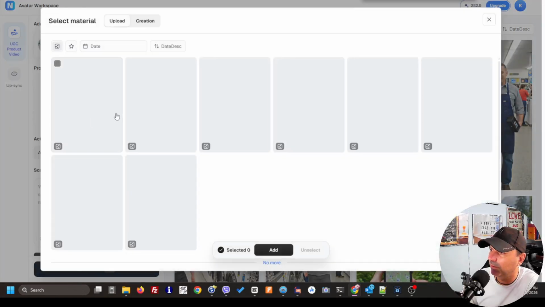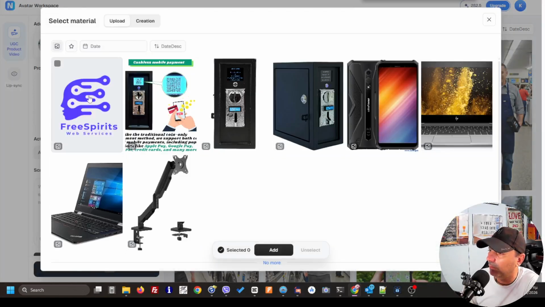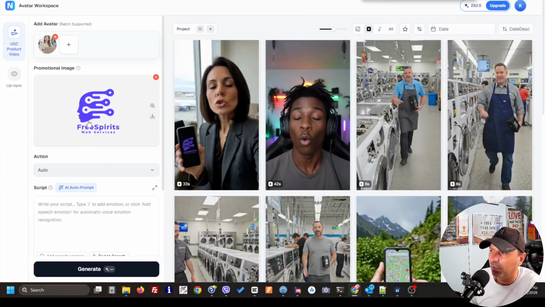I'm going to check the assets, because I have already uploaded my logo, and I'm going to click add. Okay, I have the promotional image, which is the image of my logo.